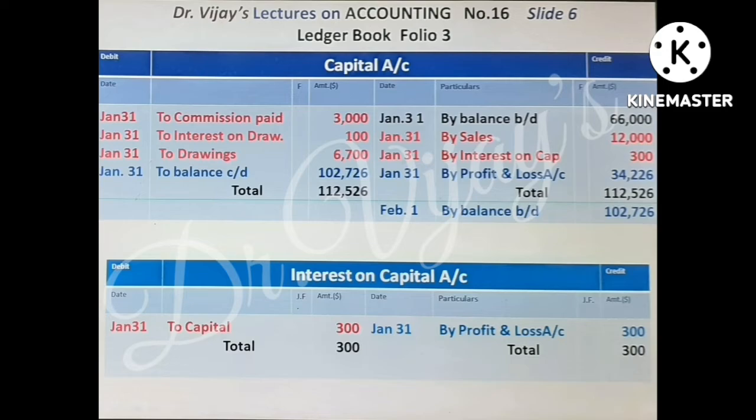Next is interest on capital, $300. Interest on capital adjusting entry is interest on capital account debtor to capital account. It is an assumed expenditure, so interest on capital account is debited. In capital account it comes on the credit side by interest on capital, $300. Finally, on the credit side, there is a posting by profit and loss account, 34,226.